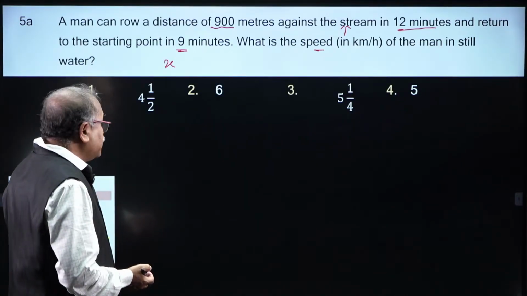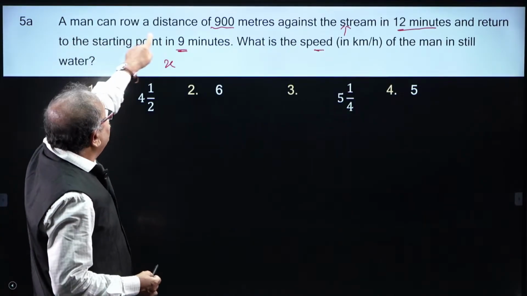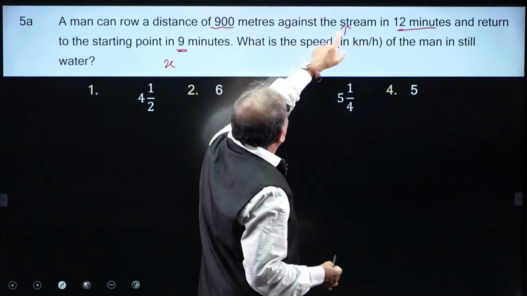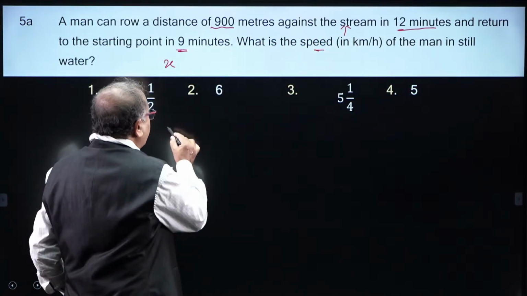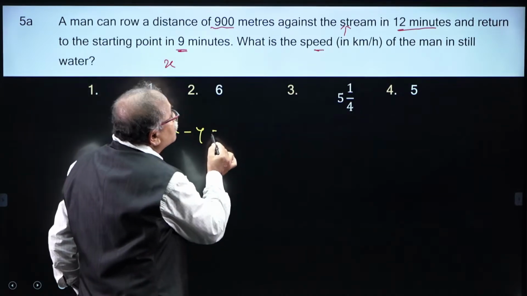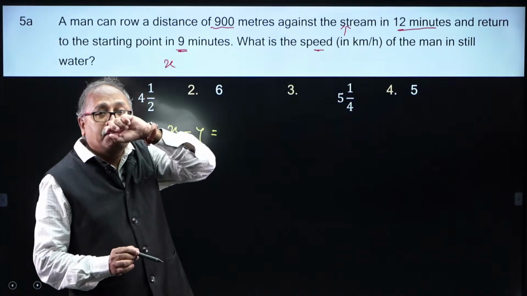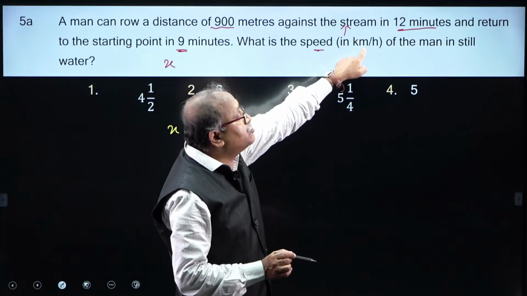Now, let me see what is the best way to answer the question here. A man can travel a distance of 900 against the stream, that is upstream, x minus y. I know the distance and I know the time. Finally, I need the speed in kilometer per hour.